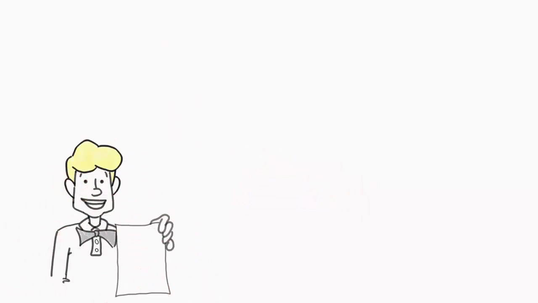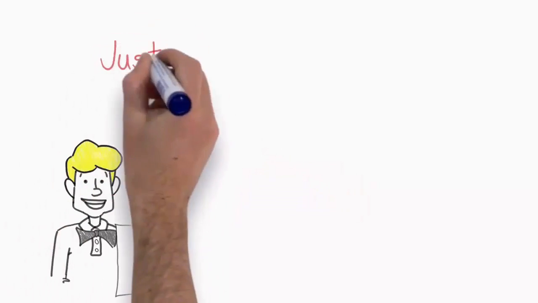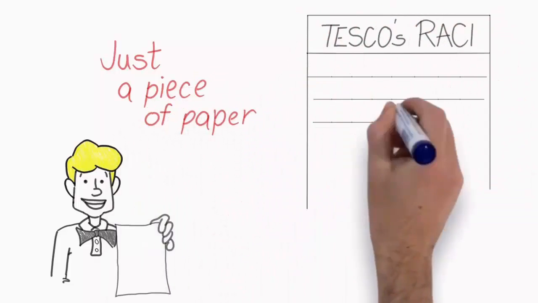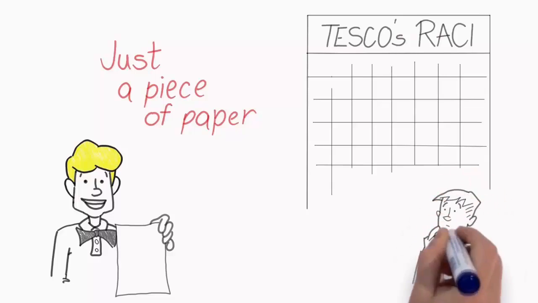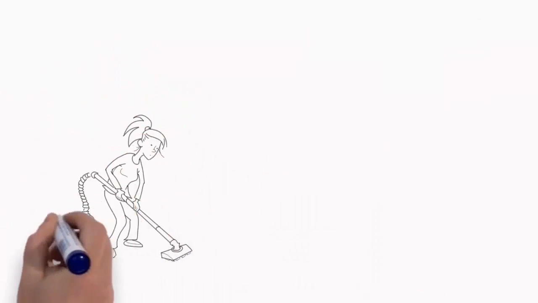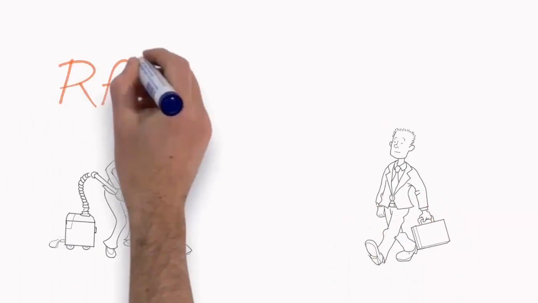Walking the talk. The RACI model, if written and not practiced, is just a piece of paper. RACI creates efficiencies when used, and organizations the size of Tesco in the UK, with over 500,000 employees, have used RACI to assist all staff in understanding their role in a very large organization. So whether at work or at home, there is a place for RACI in everyone's world.